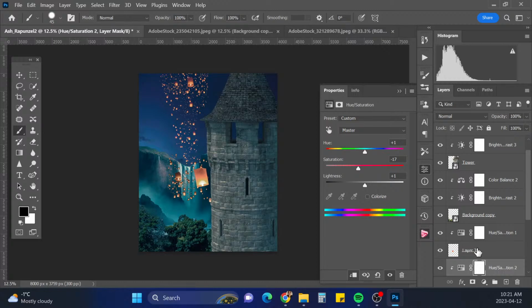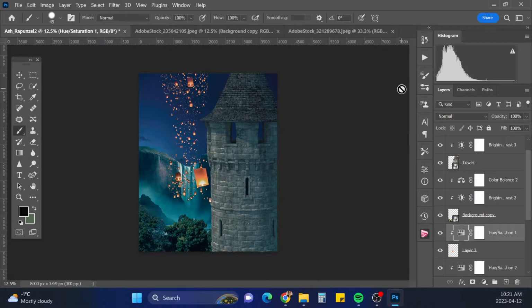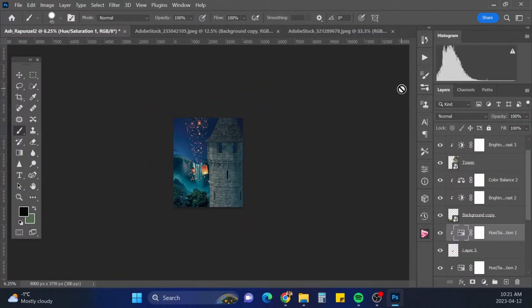Actually, that's pretty good. I think this one I desaturated a little too much, so I'm just going to bring that saturation back up a bit. And a little darker to match the other ones. Something like that. We'll keep working at those lanterns.